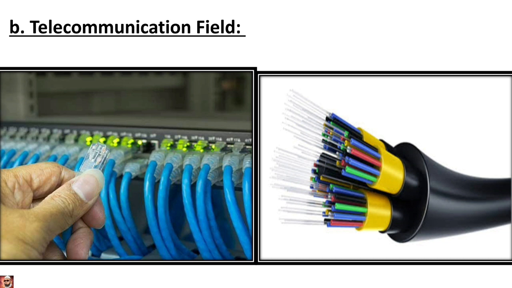For example, about 2000 telephone signals, mixed with light waves, may be simultaneously transmitted through a typical optical fiber. The clarity of signals transmitted in this way is much better than the old or conventional method. This is about the application of optical fiber.